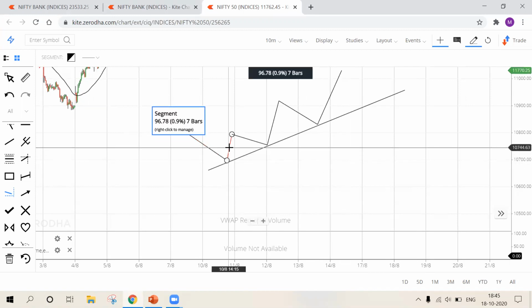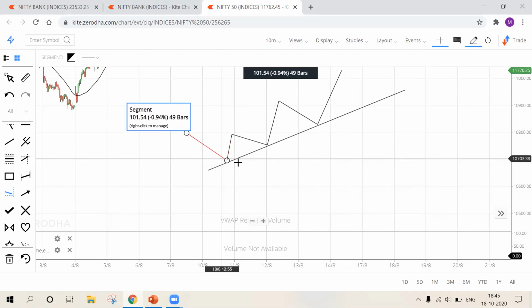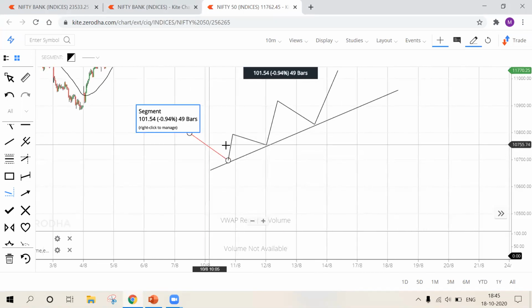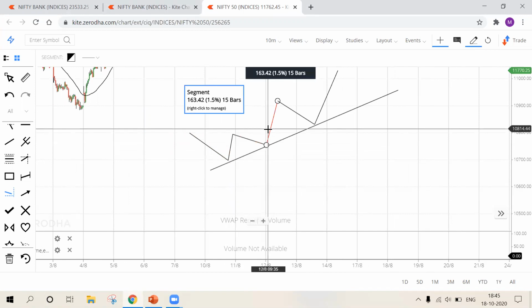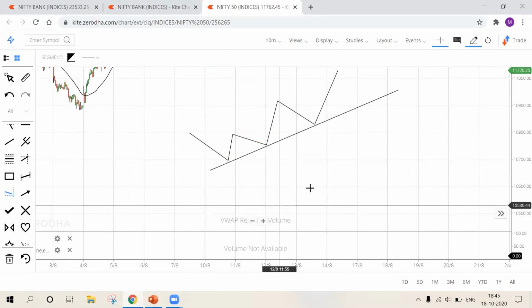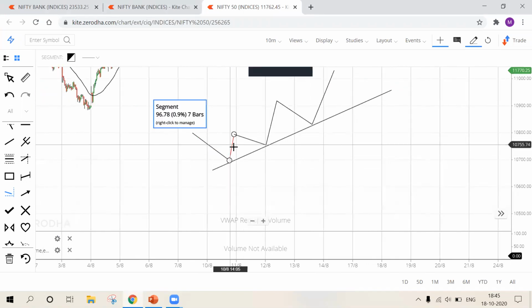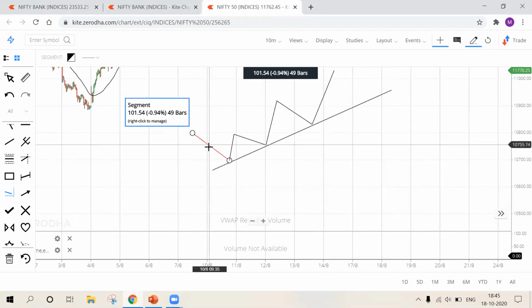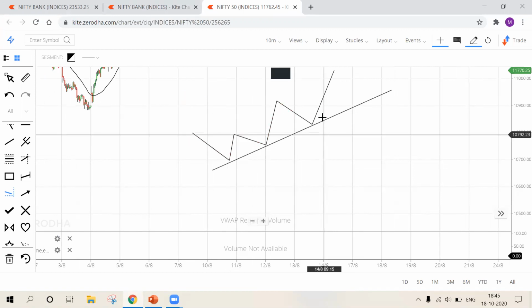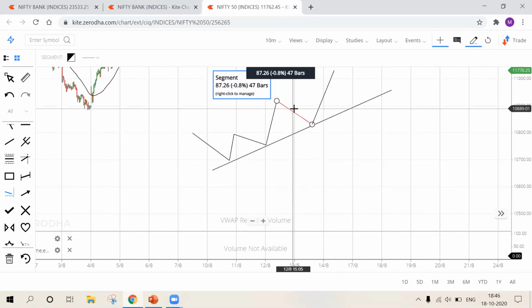Okay, now see, this is wave 1. Sorry, yes, this is wave 1, this is wave 2, this is wave 3, this is wave 4, and this is wave 5. Oh, I'm so sorry, this is wave 0, this is wave 1, this is wave 2, this is wave 3, this is wave 4. Okay, so third reaction, fourth wave point.